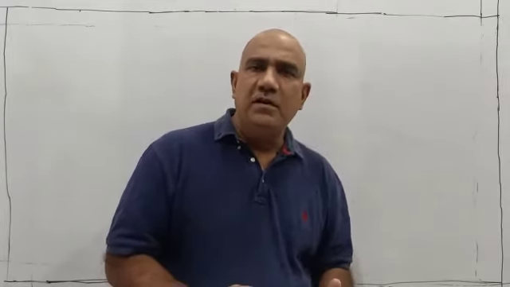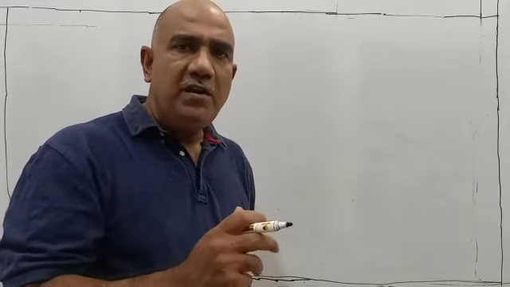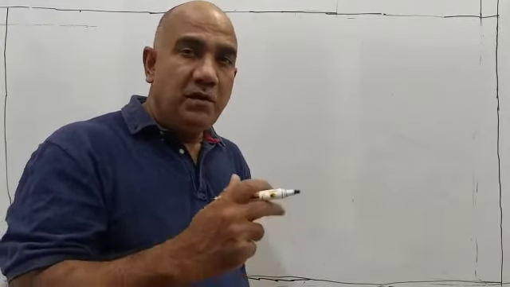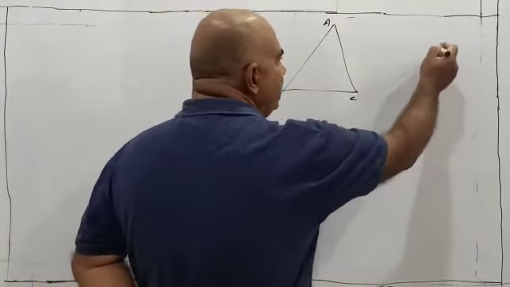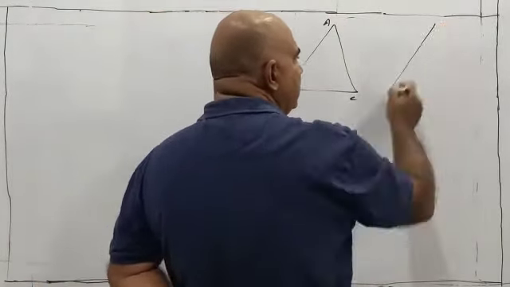With this in mind, today we are going to study a theorem in the chapter similar triangles, and the name of the theorem is the theorem related with the areas of similar triangles. The statement of the theorem goes like this: the ratio of the areas of two similar triangles is equal to the square of the ratio of their corresponding sides. If I have two triangles here, say triangle ABC and another triangle PQR, and both are similar, that is given.